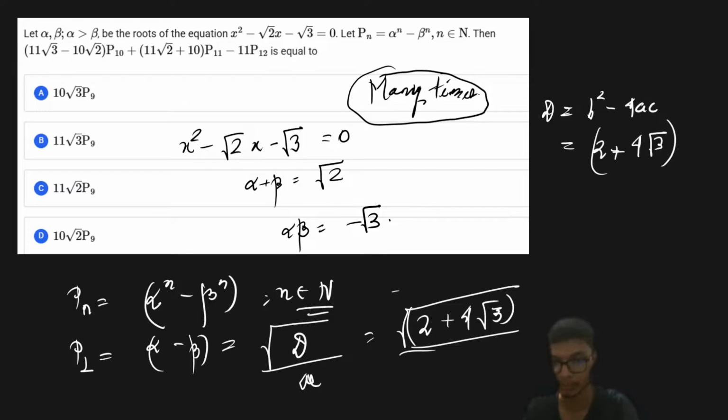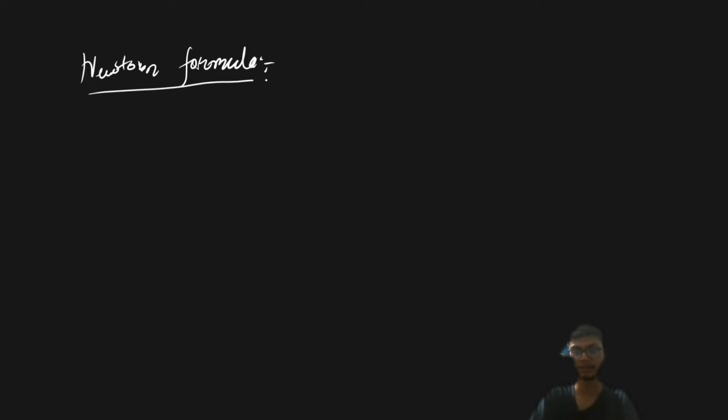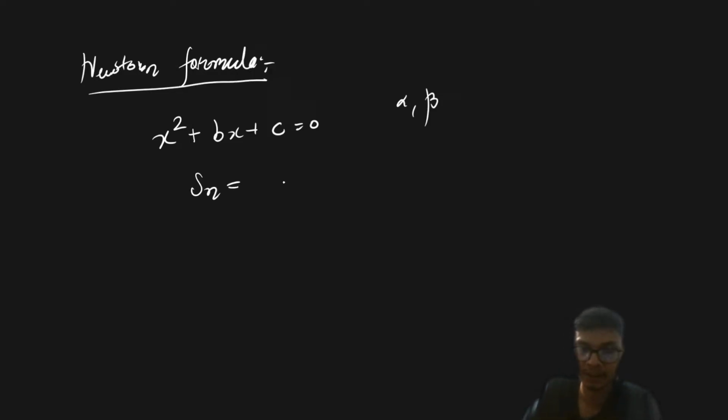Now if you look at the problem, what we actually need to find out is p10, p11 and p12, right? So what I will do now is something very interesting that is called Newton's formula. This is called Newton's formula in the quadratic equation. That is, if we have ax square plus bx plus c as our quadratic equation, and alpha and beta are the roots, and let us say I have an expression s of n which is given as alpha to the power n plus or minus beta to the power n, right?